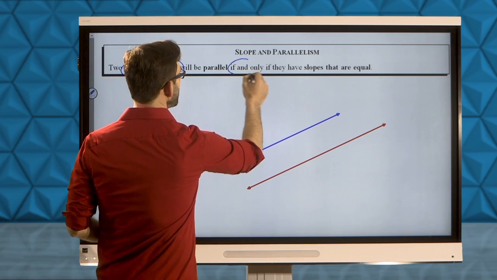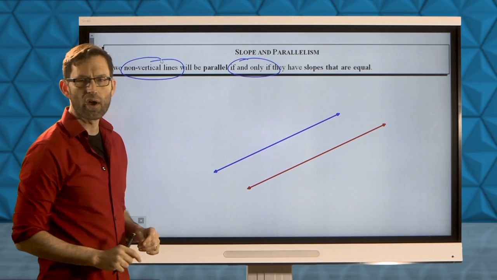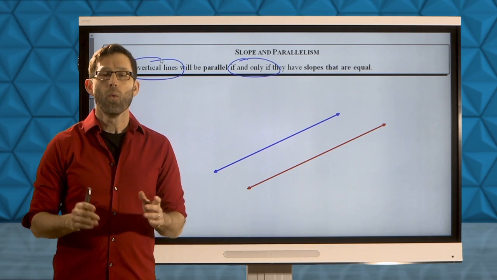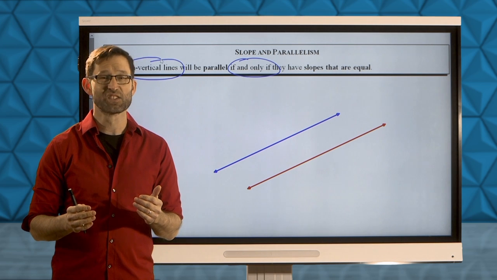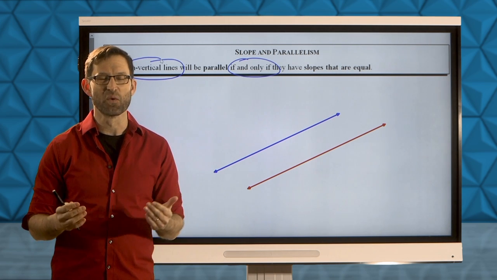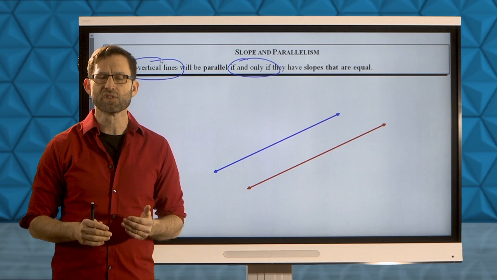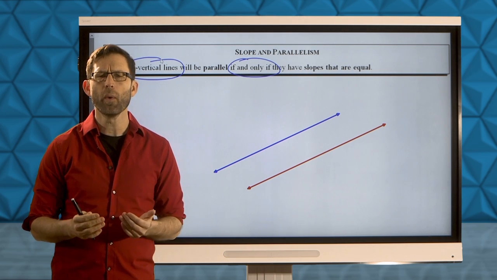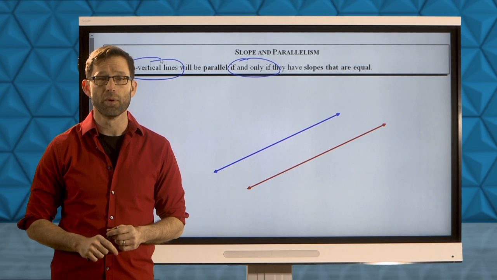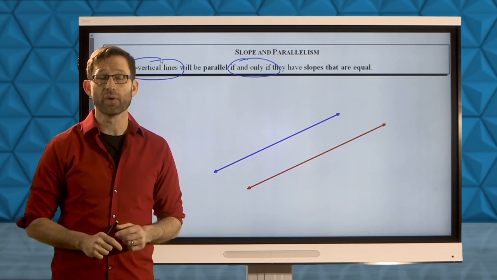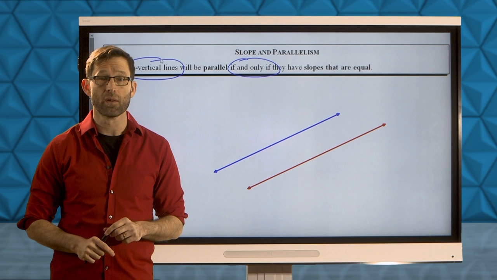But then the if and only if piece. Let's talk about that just for a moment. What that means is that parallelism and slope, it's a mighty big word, parallelism and slope, they're a two-way road, meaning that if two lines are parallel, they have the same slope. And if two slopes are equal, then that indicates parallel lines.